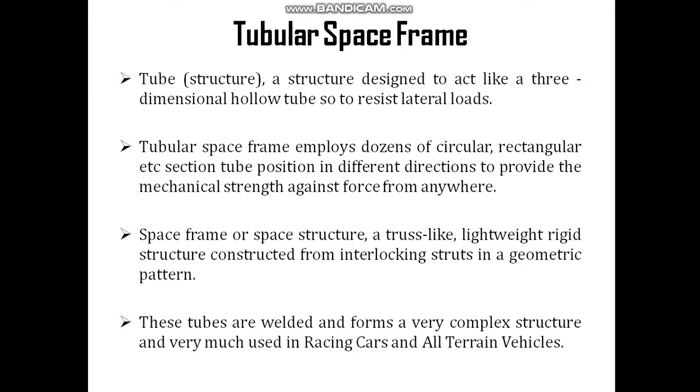And a space structure is a truss-like lightweight rigid structure constructed from interlocking struts in a geometric pattern, and these tubes are welded and form a very complex structure, very much used in racing cars and all-terrain vehicles.